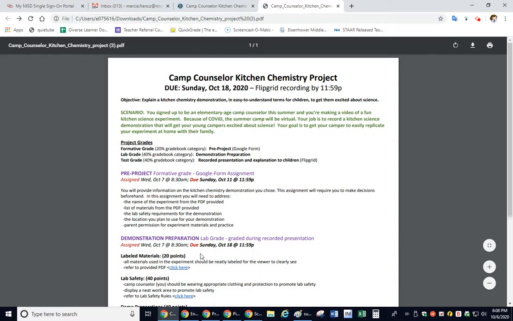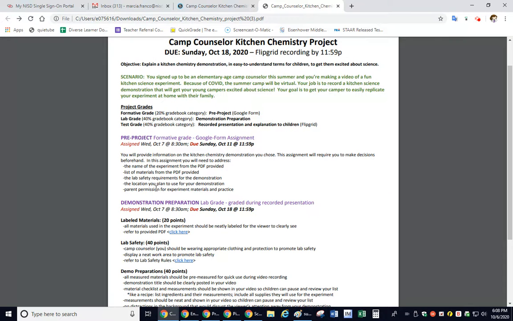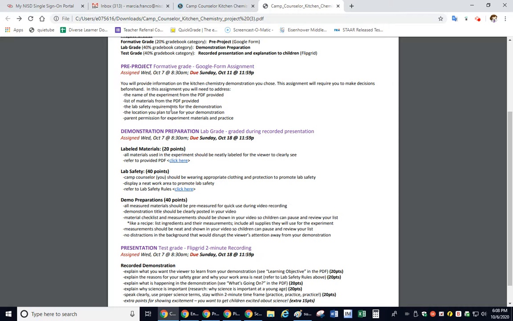Let's go back to the form. So again, the pre-project is going to be due Sunday, but you are going to have to read over the form to decide. You're going to have to decide on an experiment by Sunday night because that's a part of the assignment. Demonstration preparation. This is the preparation you're going to have to do beforehand.